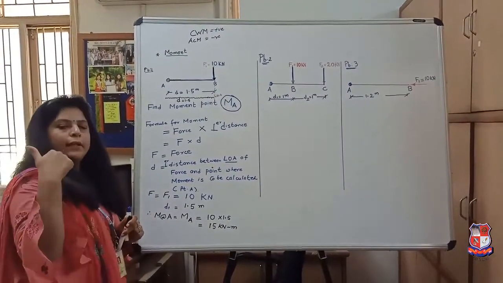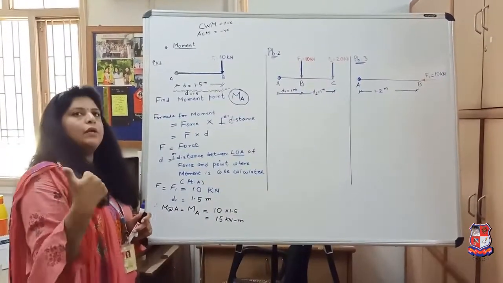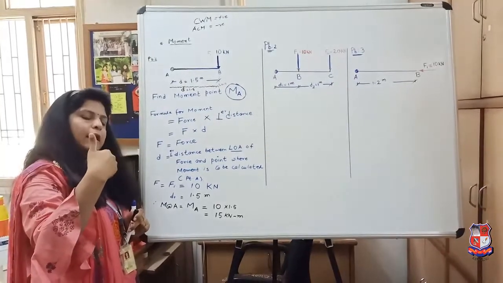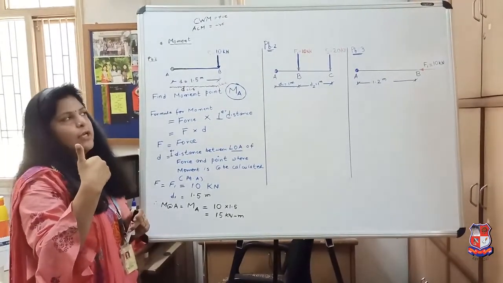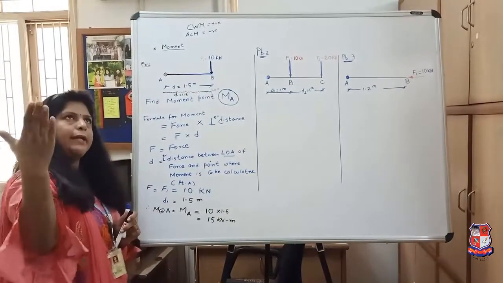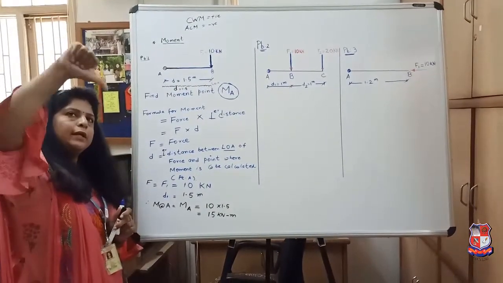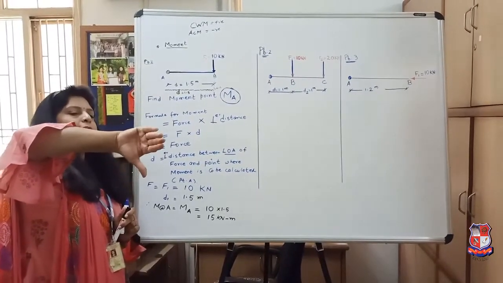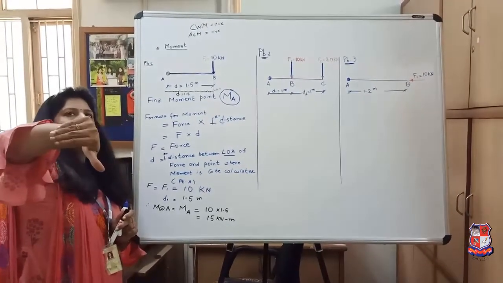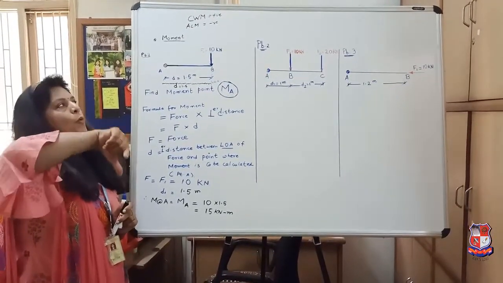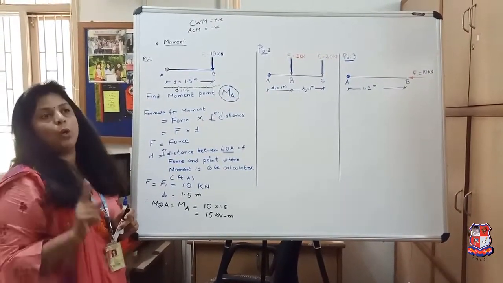The right hand thumb shows the force, and the fingers show the direction. In this case, force is acting in the downward direction, so my right hand thumb will show downward, and my fingers are showing a clockwise direction. So the moment at A is a clockwise moment.